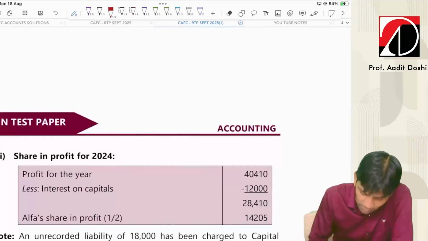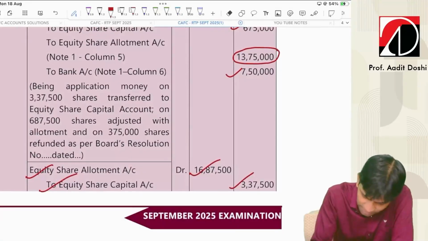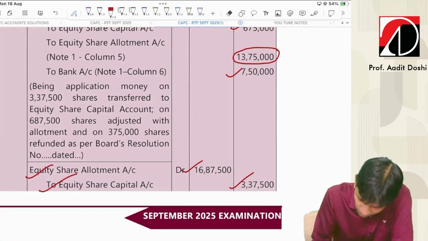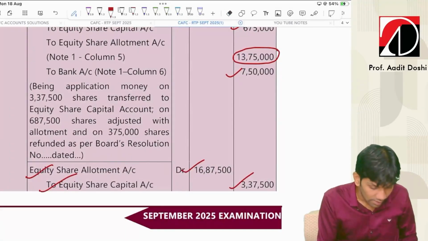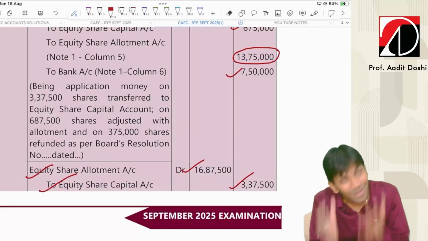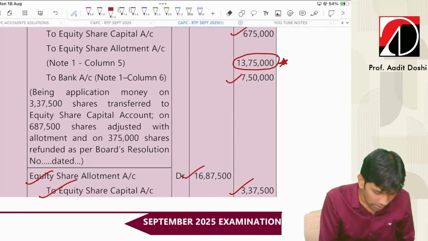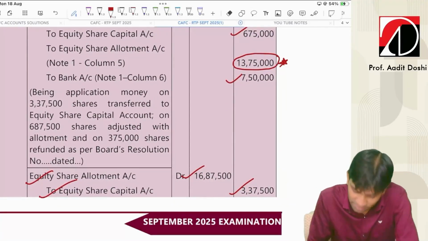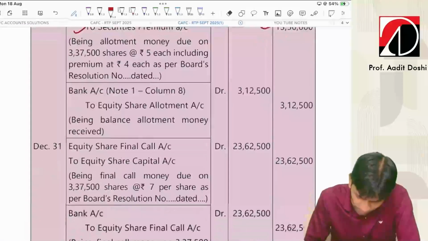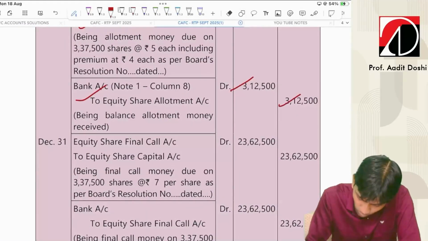Now, how much am I supposed to receive on allotment? 16,87,500. But how much have I already received from the company? 13,75,000. So the balance receivable is 3,12,500. This is the important one.